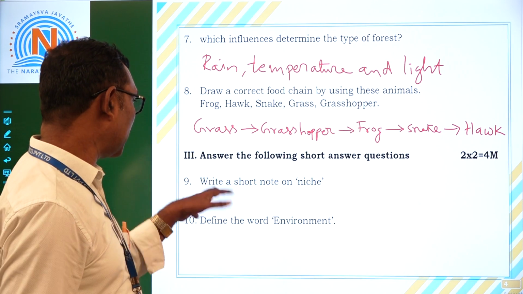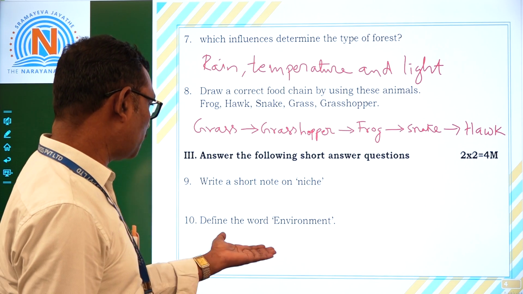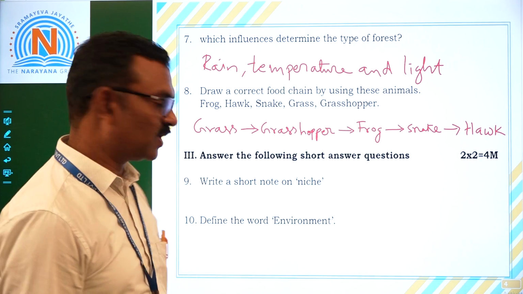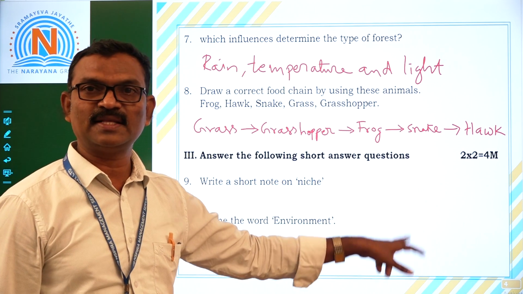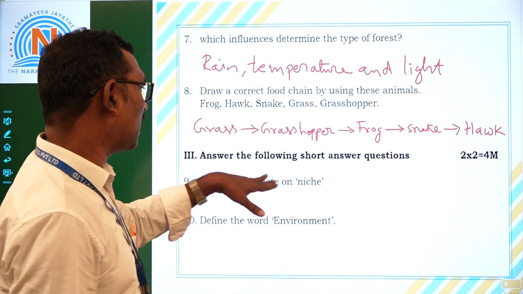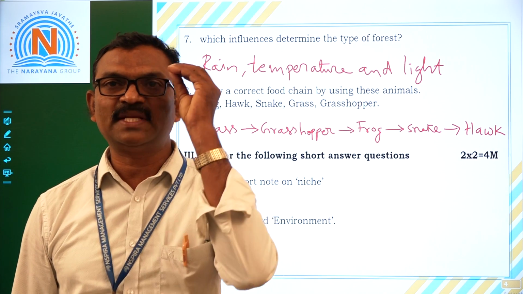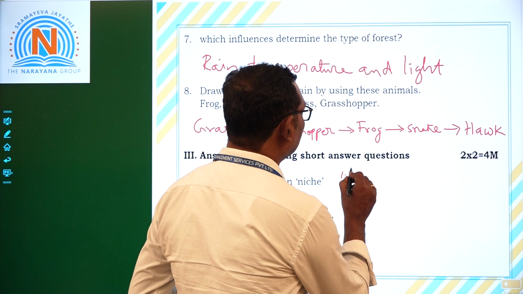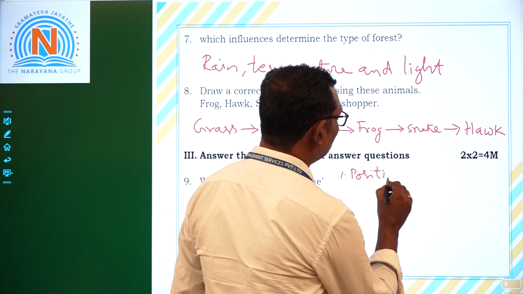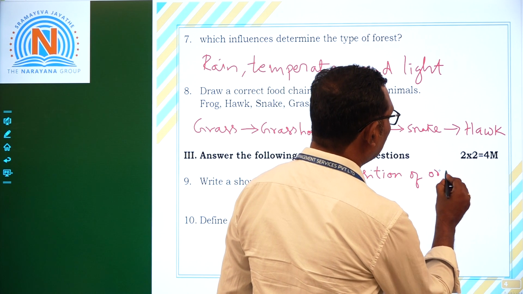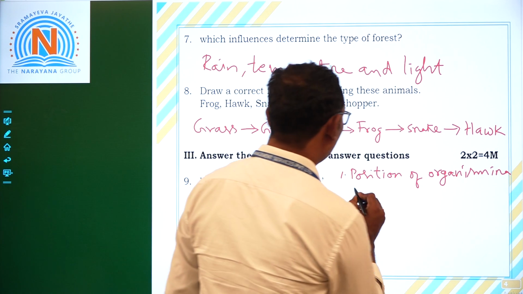Okay. Now let us see ninth question. Write a short note on niche. So here no space. We can use another empty sheet to answer the 10th question. But for 9th question, I will write answer here in this given space. Write a short note on niche. Niche denotes the position of organism in a food chain.